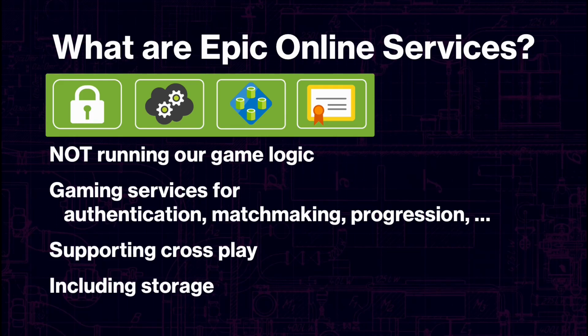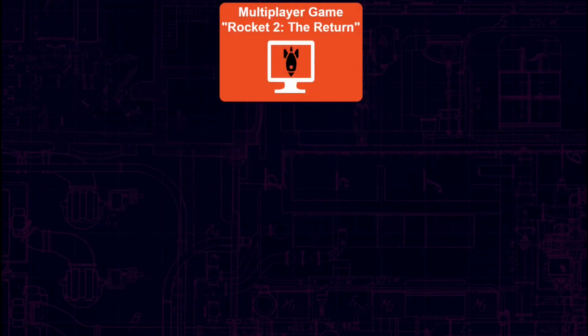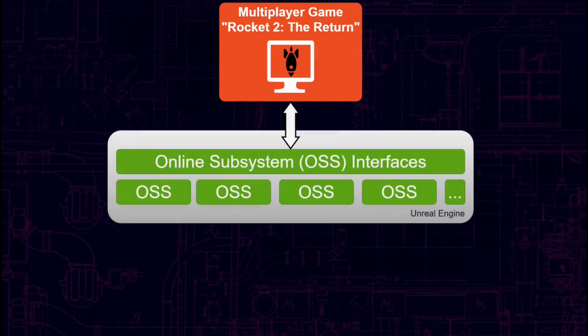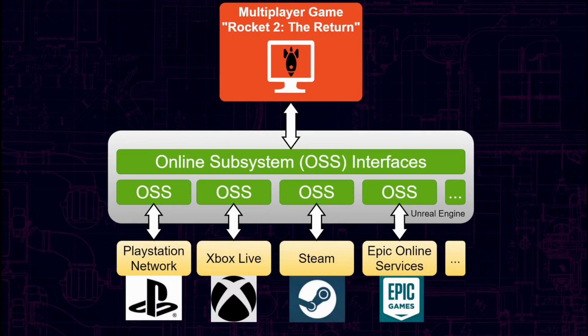So now we are diving into using EOS with Unreal Engine blueprints. The easiest way to use Epic Online Services with Unreal Engine is the online subsystem. An online subsystem, or OSS for Unreal Engine, implements a set of interfaces that can be used to access different online platforms using the same function calls.